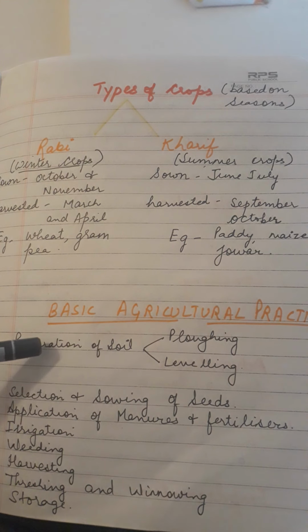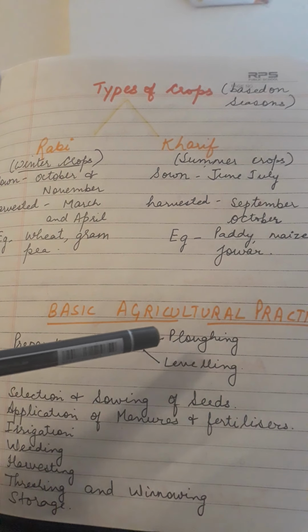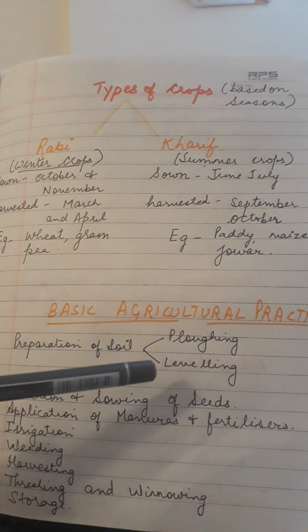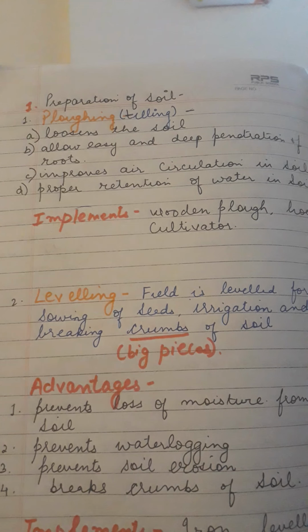We will also be discussing what the advantages of these steps are, what the different implements used in these steps are, and how a farmer does these steps. Now, the very first step is called the preparation of soil. Preparation of soil means that a farmer prepares the soil for the process of farming. Preparation of soil generally includes two main steps, plowing as well as leveling.